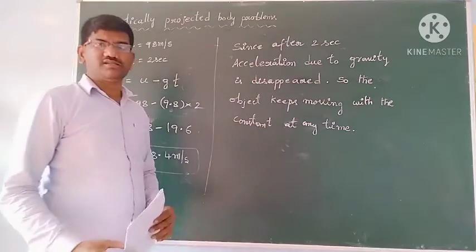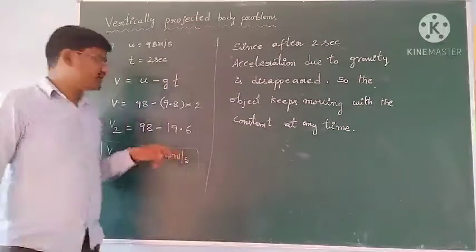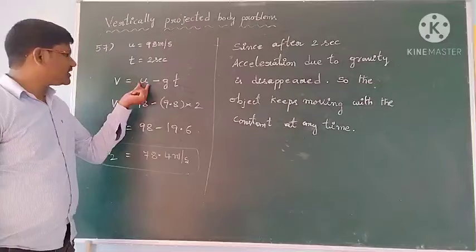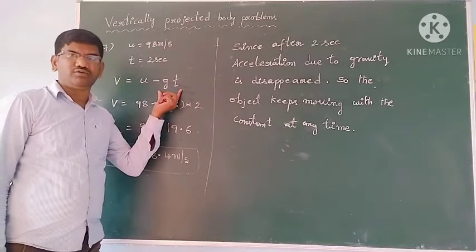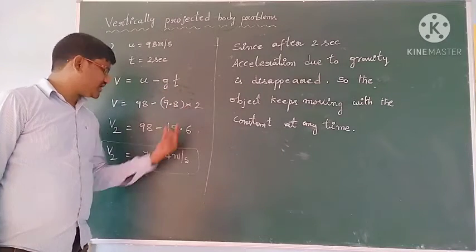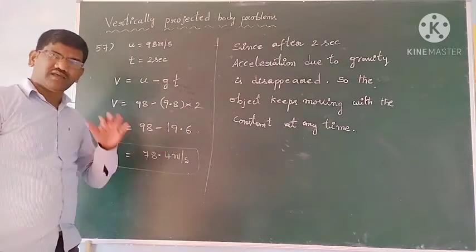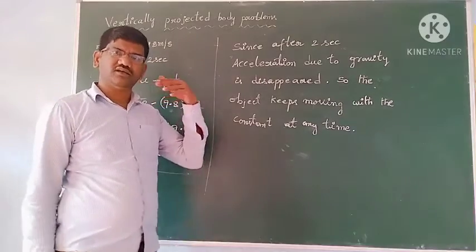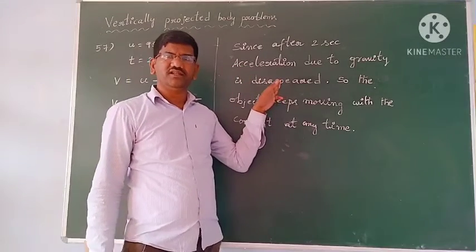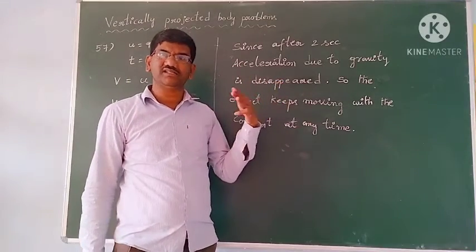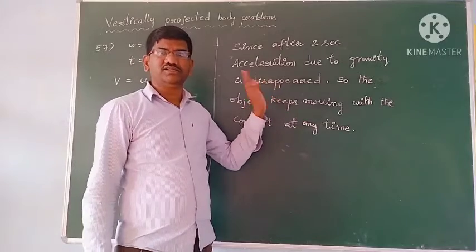See students, if acceleration due to gravity keeps acting on it, the initial velocity decreases by g into t. After 2 seconds, this is the velocity. This velocity remains constant after any amount of time when this acceleration due to gravity has ceased, stopped or disappeared.